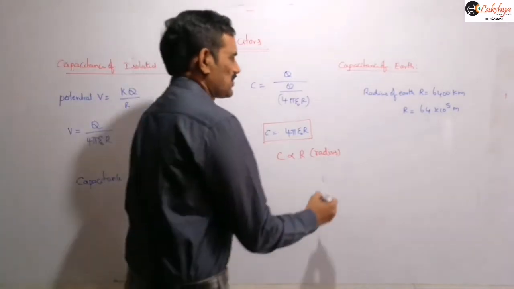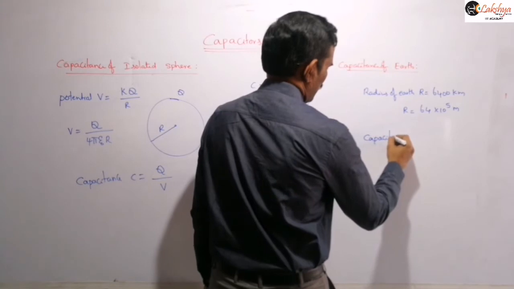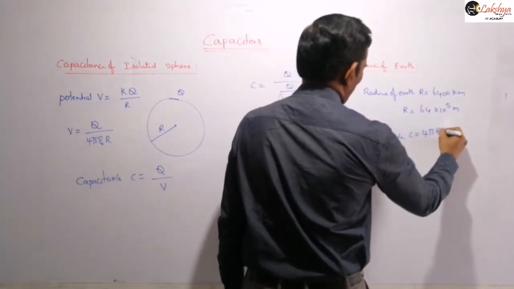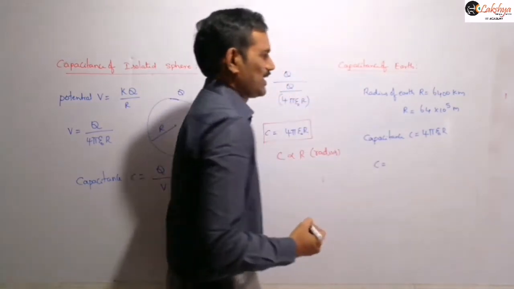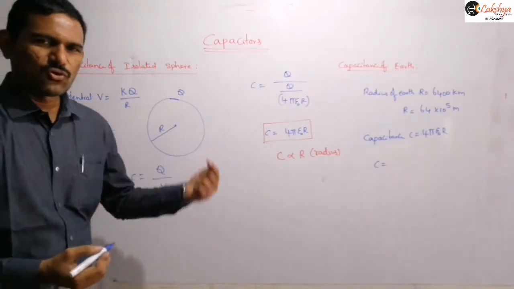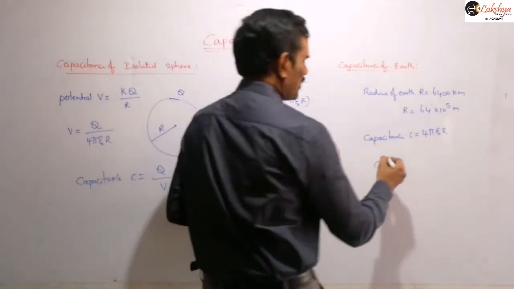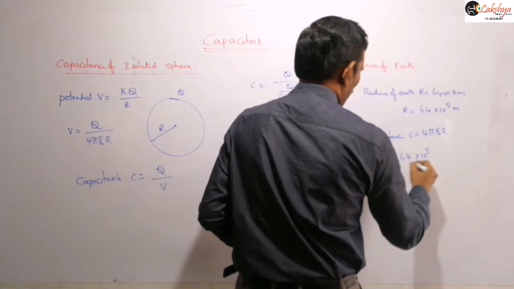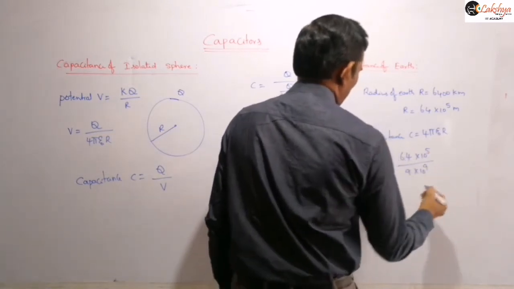Now its capacitance C is equal to 4 pi epsilon naught r. Therefore, 1 by 4 pi epsilon naught is 9 into 10 power 9, so I can write this as 64 into 10 power 5 by 9 into 10 power 9, right?